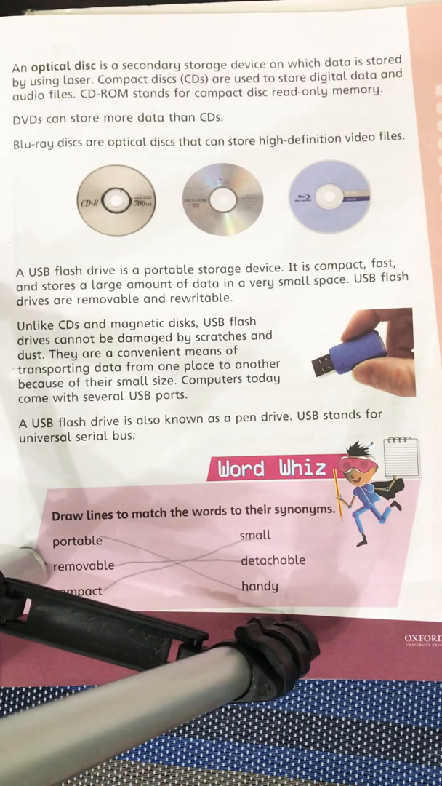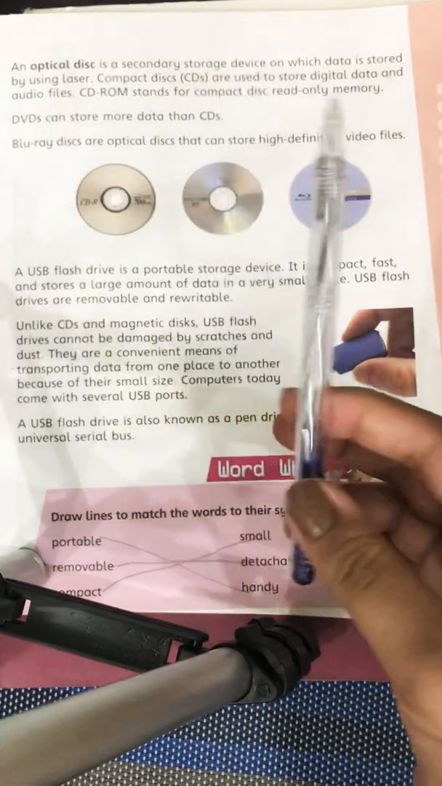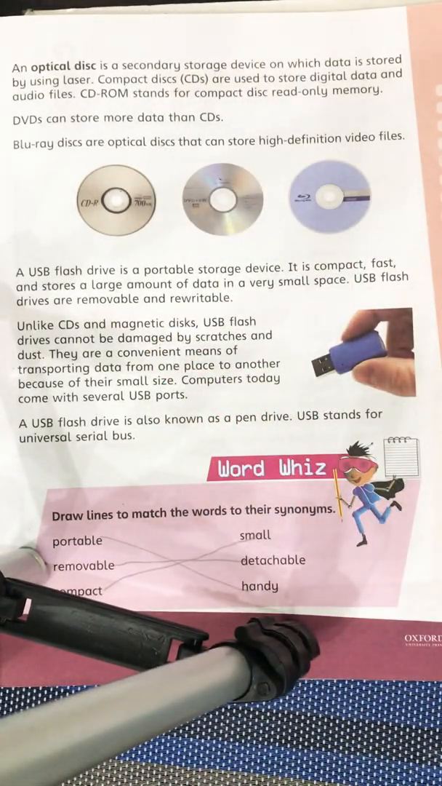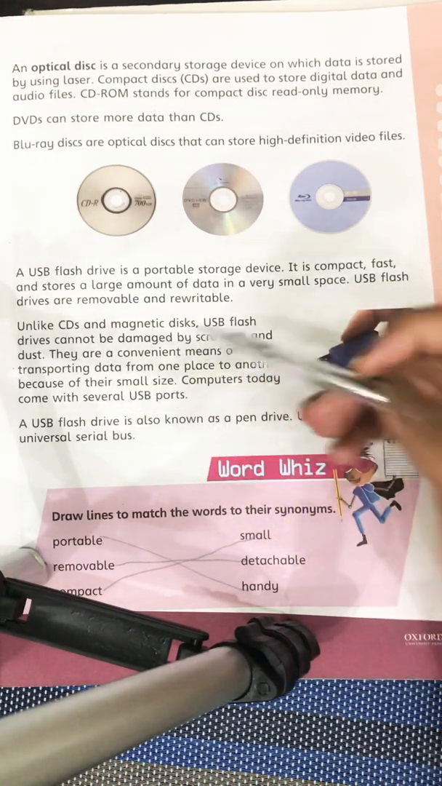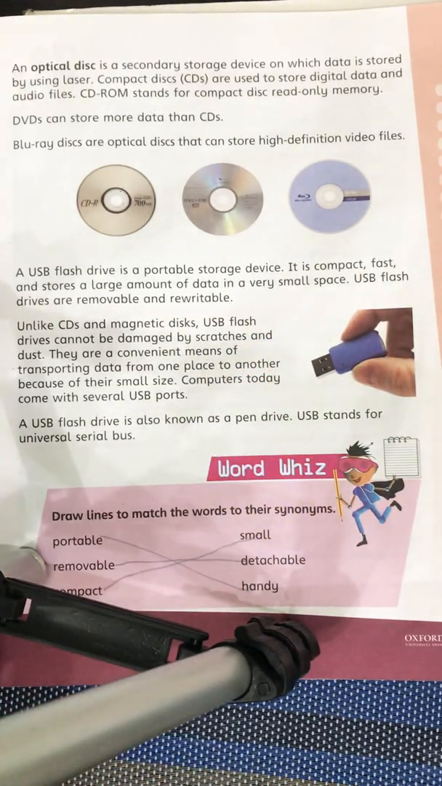A USB flash drive is also known as a pen drive. USB stands for Universal Serial Bus. This line is very important. Why is it known as a pen drive? Because a pen is usually small, as you can see in the picture, and you can take it anywhere. This is the same case with the USB, and USB stands for Universal Serial Bus. So please underline it, Universal Serial Bus. We do the matching column.